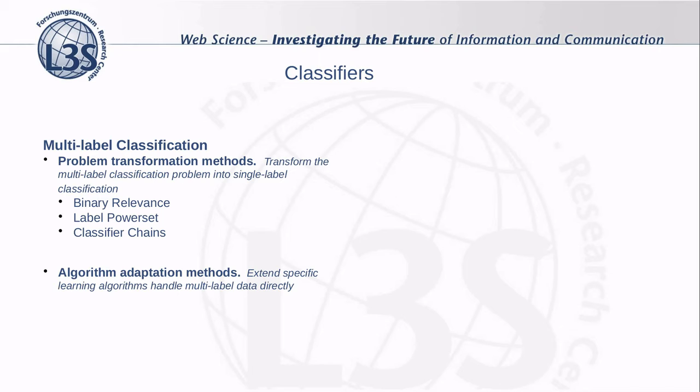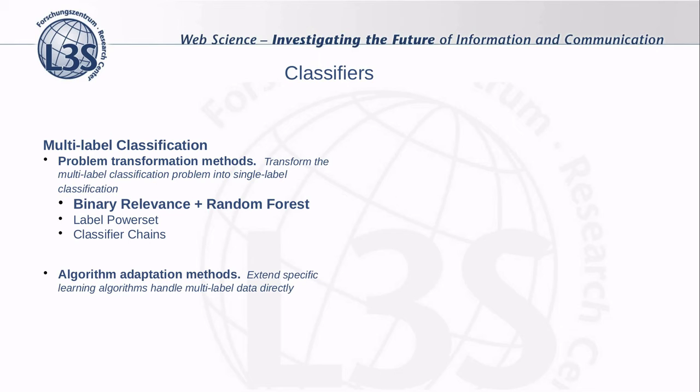Multi-label classification can be categorized in two major groups. The first one is the problem transformation methods, and the second one is the algorithm adaptation methods. Even though we have experimented with a great variety of methods, we just report the results from the best performing methods, which is the binary relevance method using the random forest as a base classifier.